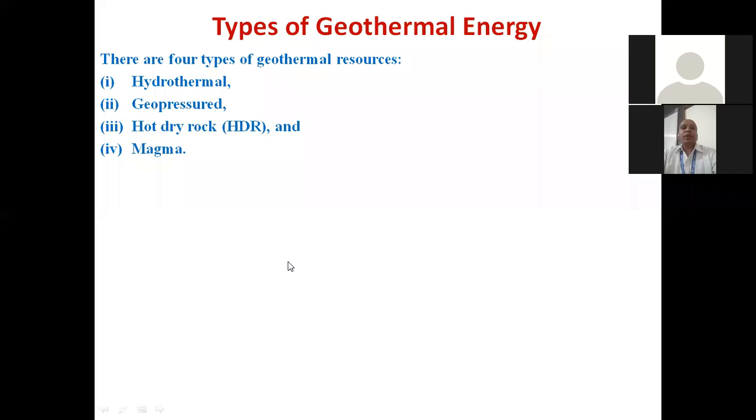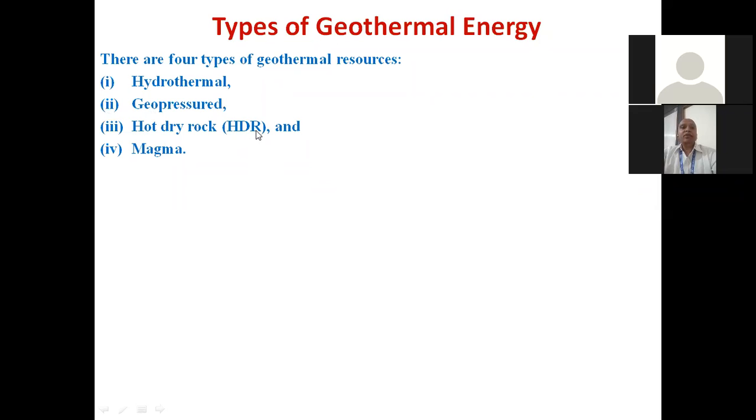It has one important specific advantage, that it contains some amount of methane in it. So when it is brought to the earth surface, its pressure is reduced. So methane associated with it is separated out, and that can be used for generation of electricity. And the temperature available with the geopressure sources can also be used for energy generation.